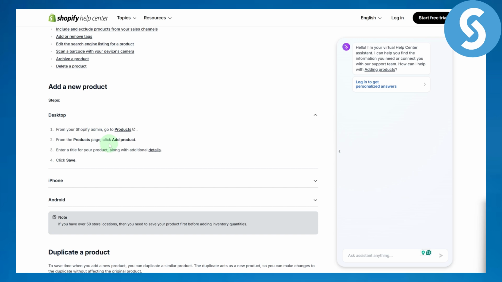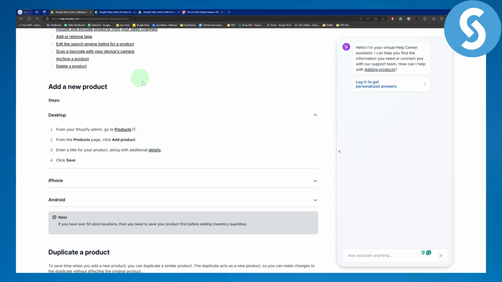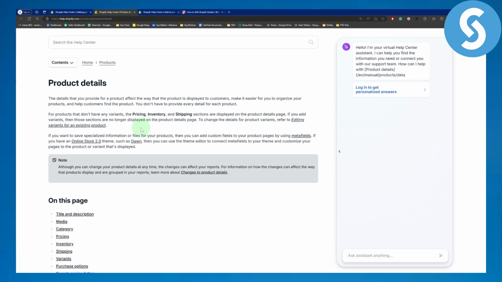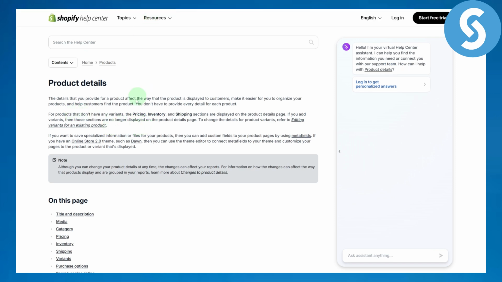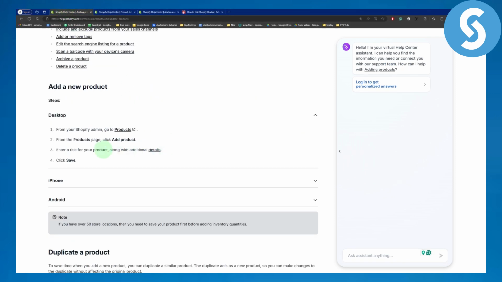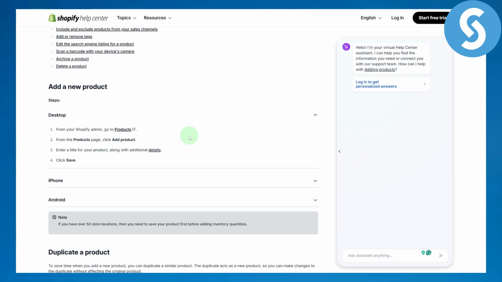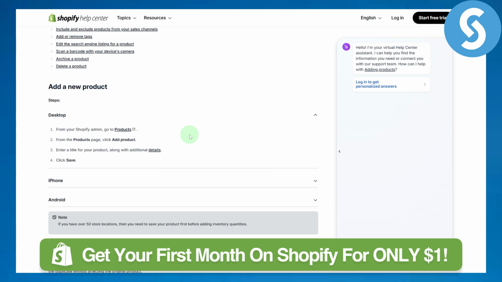From the products page, click on add product and enter your title for your product along with additional details. Once you add your details, you will be able to add your description as well. Finally, when your description is added, you can click on save. Eventually your product description will be added.